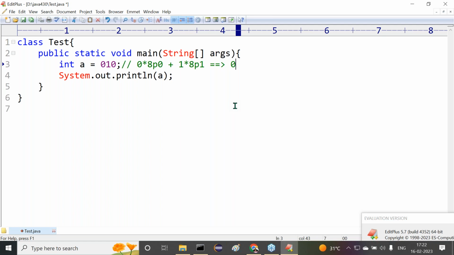We are getting 0 star anything 0 plus 1 star 8 power 1. 8 power 1 is 8. So 1 star 8 is 8. So finally the value is 8 we are able to get. So this value is 8 we are getting there.